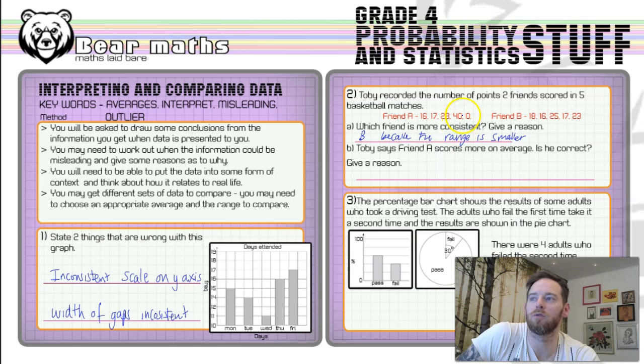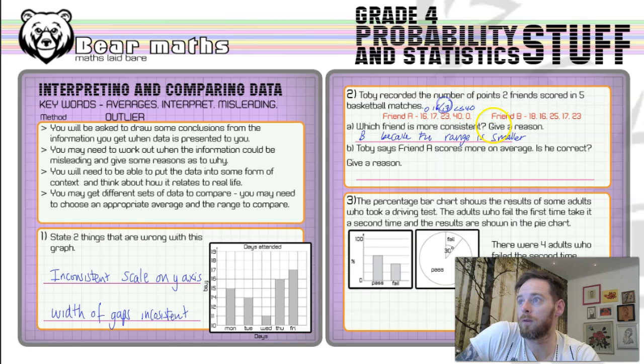It's not like he scored 82 points in one game and then 20 points in another game. That would then be considered too much of a difference to work out what the mean average is. That would get skewed. I've talked about that in other videos. But we could take the median. Okay, median average would be, if we put the numbers in order, we'd have 0, 16, 17, 23, and 40.